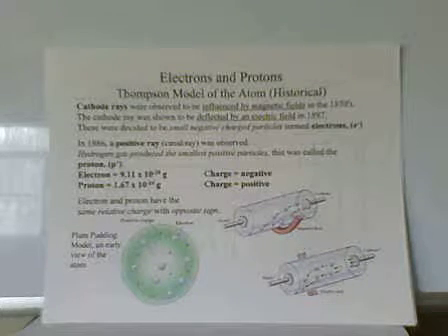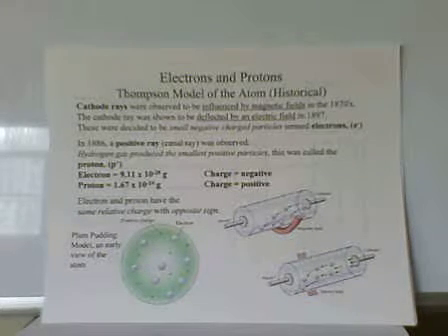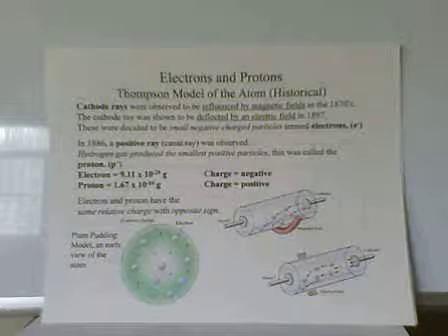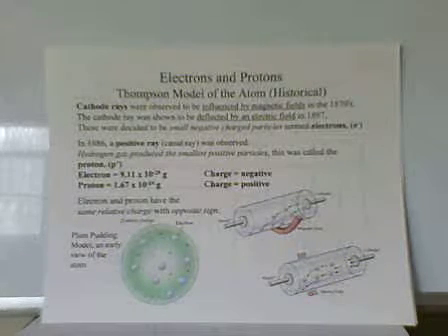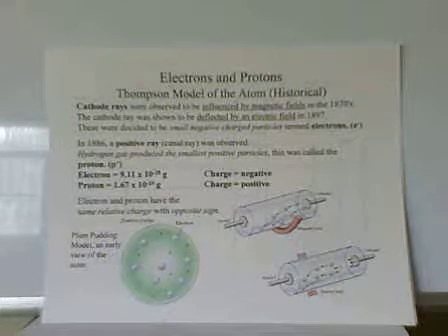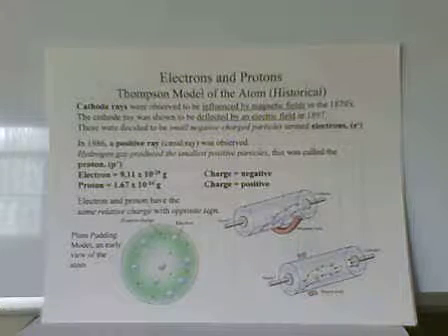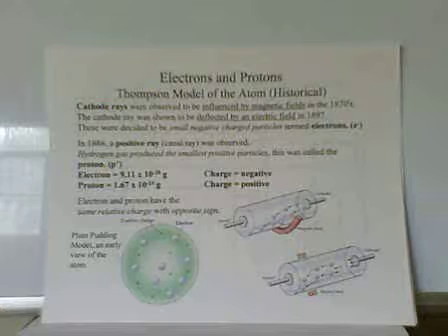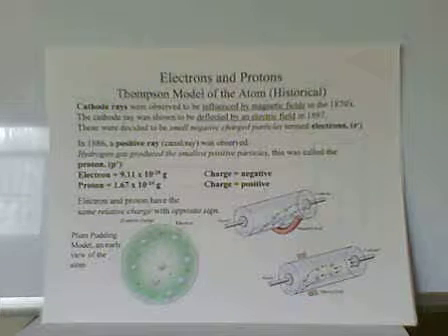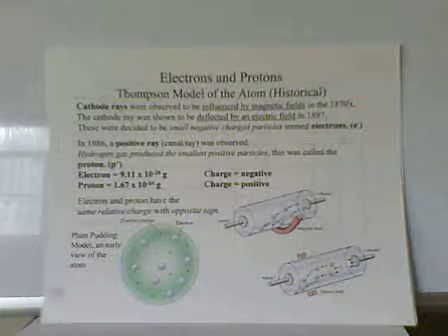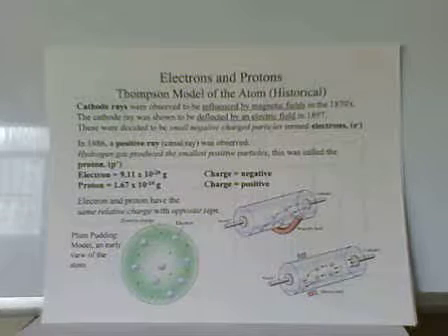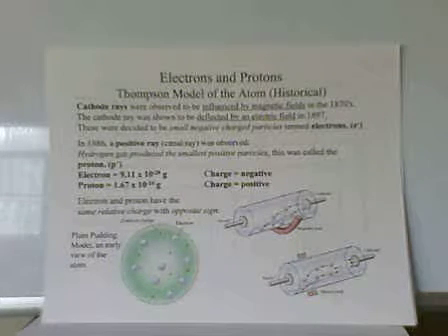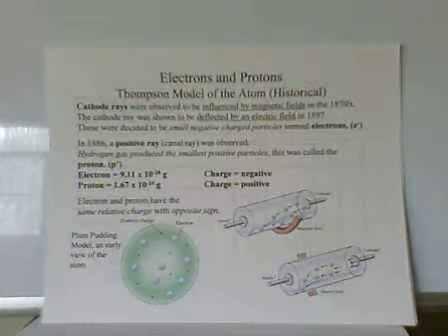Another major development on our view of the atom came from Thomson, who did some experiments on cathode rays. We're familiar with cathode rays in terms of cathode ray tubes, which are the old-fashioned monitors and TV sets. Well, cathode rays were determined to be influenced by magnetic and electric fields.